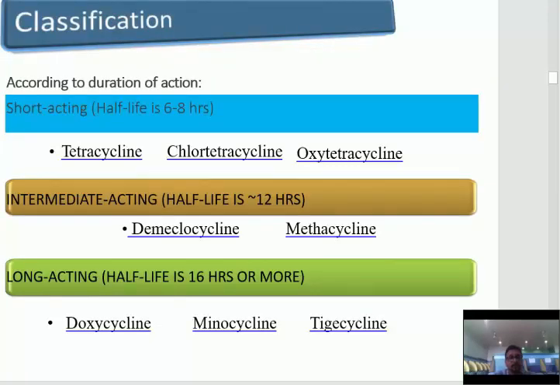Next is classification. According to duration of action, first are the short-acting, having a half-life of 6 to 8 hours. This includes tetracycline, chlorotetracycline, oxytetracycline. Second is intermediate-acting, half-life is 12 hours, and these include demeclocycline and methacycline. And third is long-acting, half-life is 16 hours or more. These include doxycycline, minocycline, tigecycline.